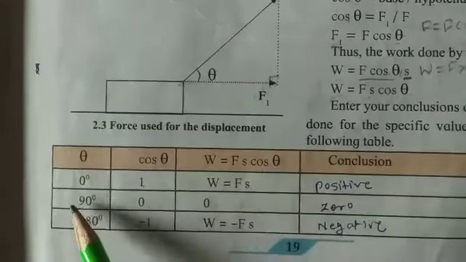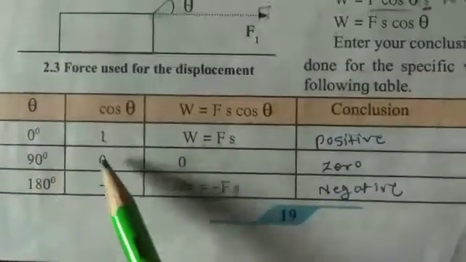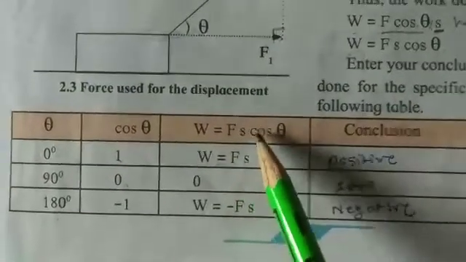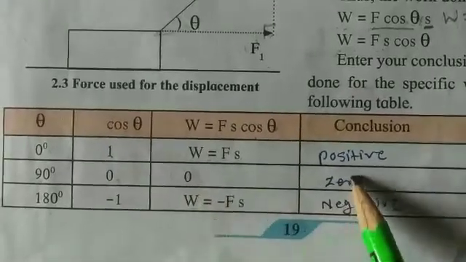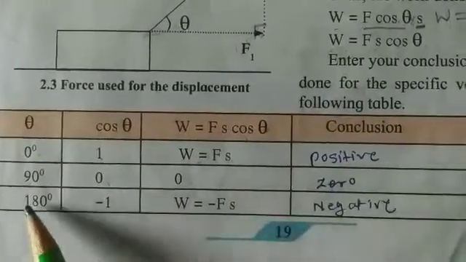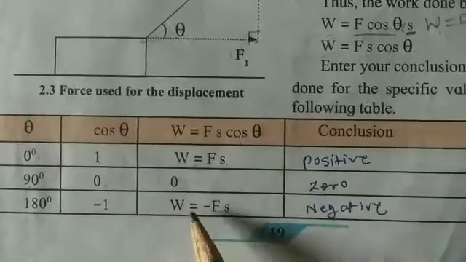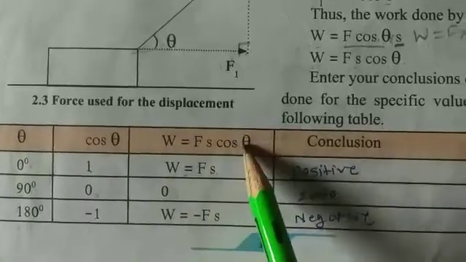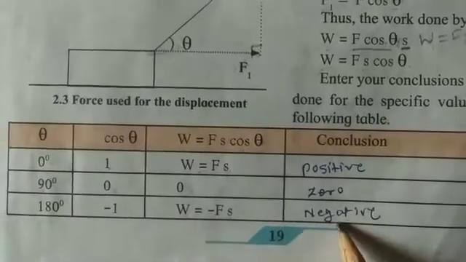Now, in front of theta, again cos 90. Cos 90 has the value 0. So W is equal to Fs cos 90, so the answer is 0. The work is 0. And cos 180 has the value minus 1. So W is equal to minus Fs. When you substitute the value minus 1 here, you will get the answer minus Fs. So here the work is negative.